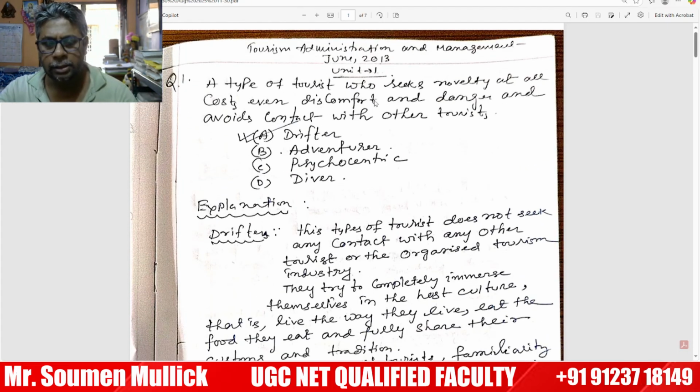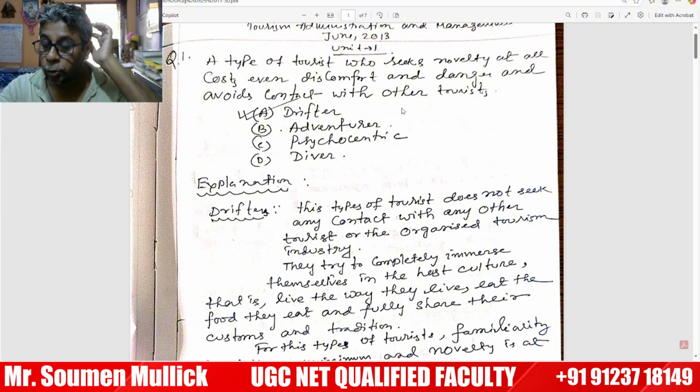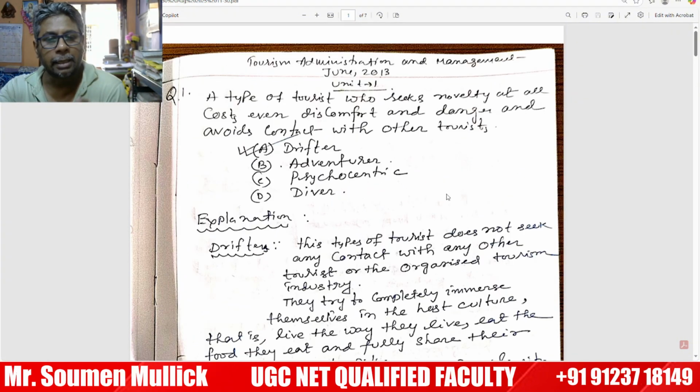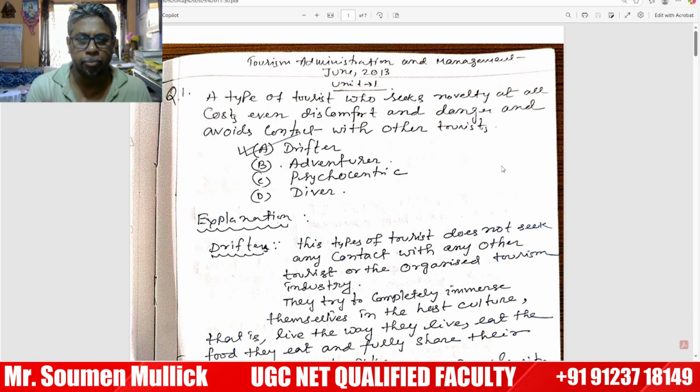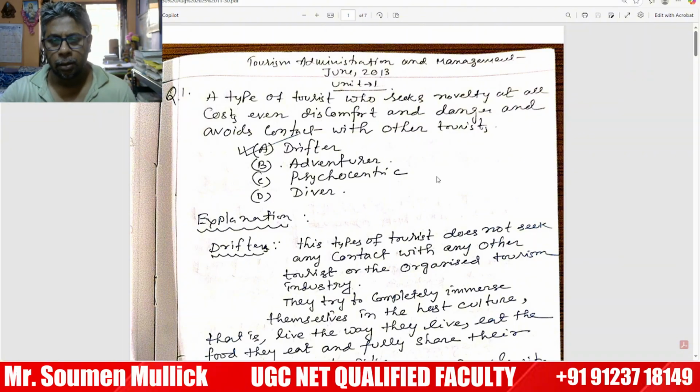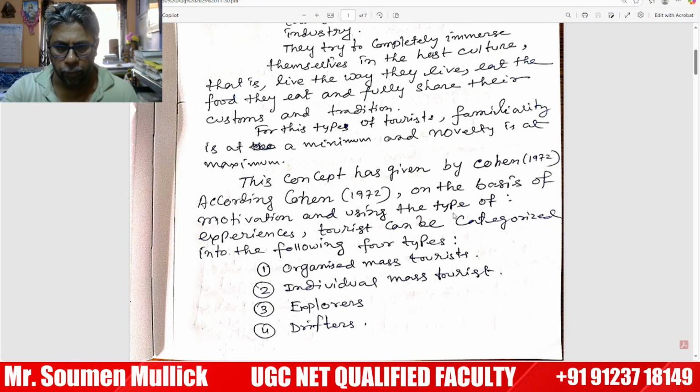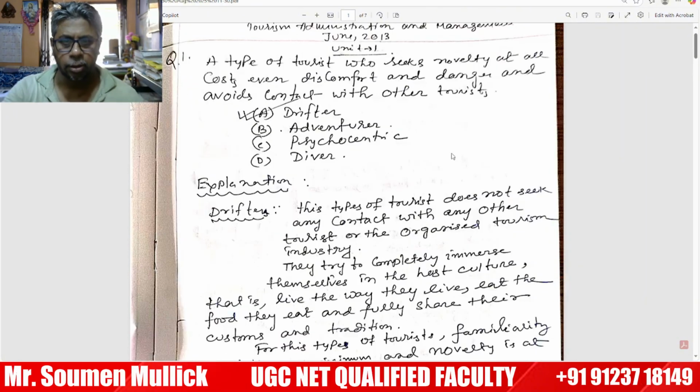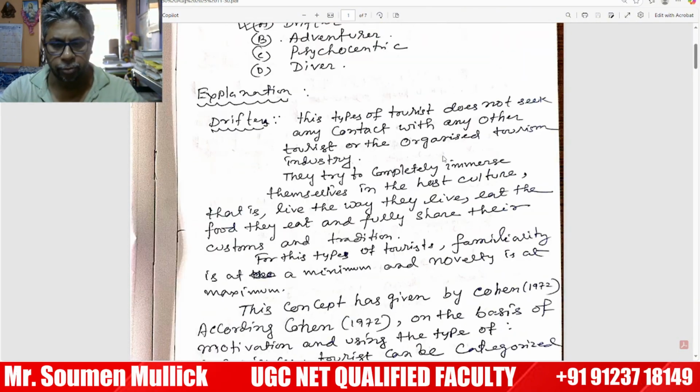So this question is based on the typology of tourists, and this conception was given by Cohen in 1972. So the correct option is drifter.